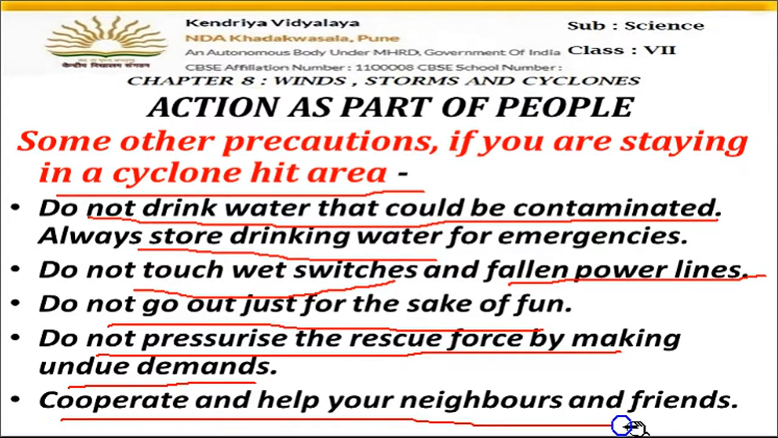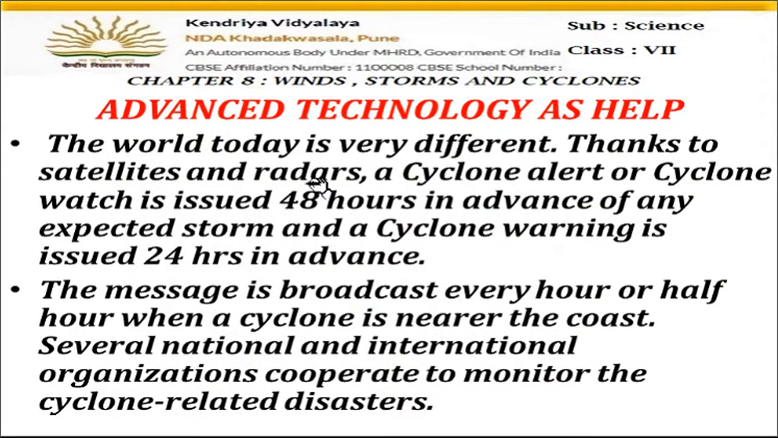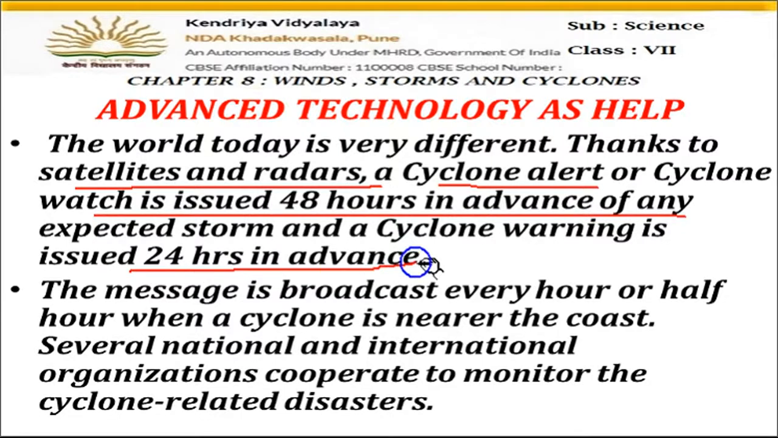Then cooperate and help your neighbors and friends. We must cooperate with friends and neighbors who are in need at that time. The world today is much easier thanks to satellites and radars, because all the information regarding weather reports, pictures of the earth, we get through satellites and the radar system. Cyclone alerts can be predicted by satellites. A cyclone watch is issued 48 hours in advance, so we get every warning 48 or 24 hours before.